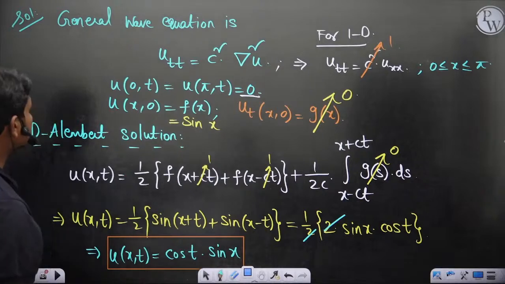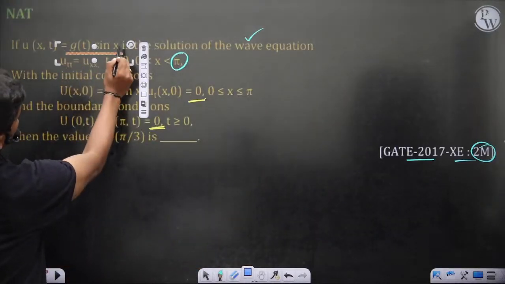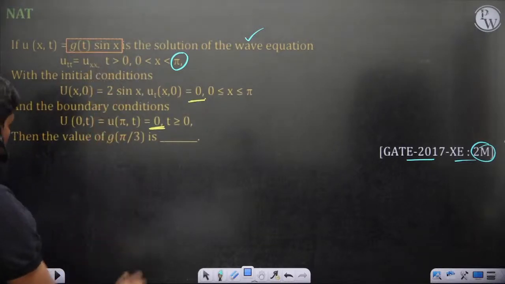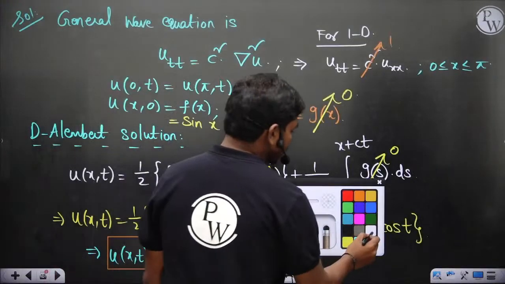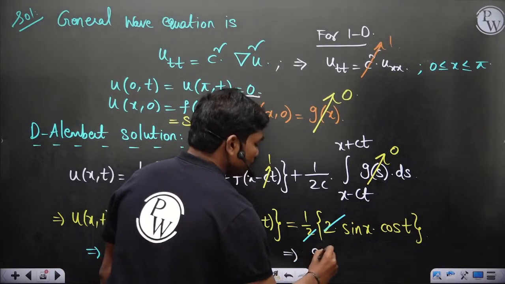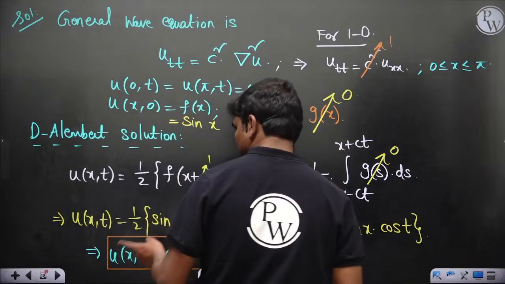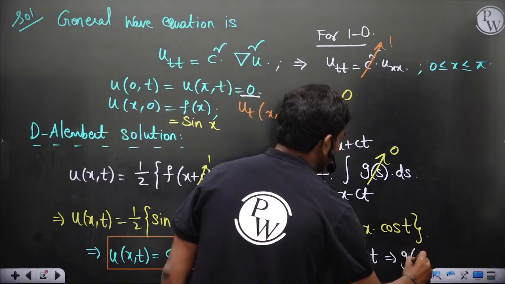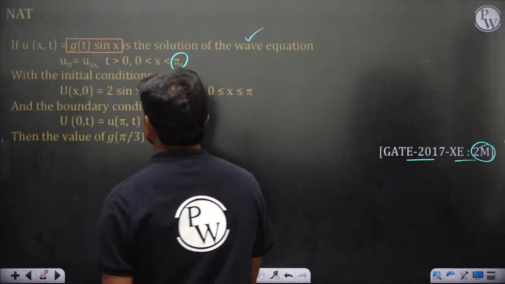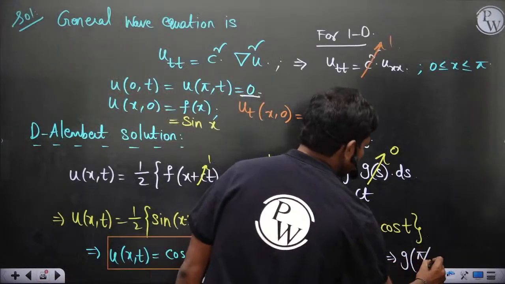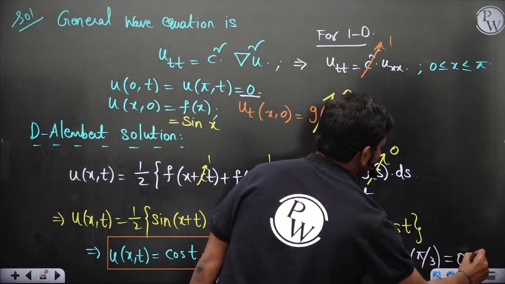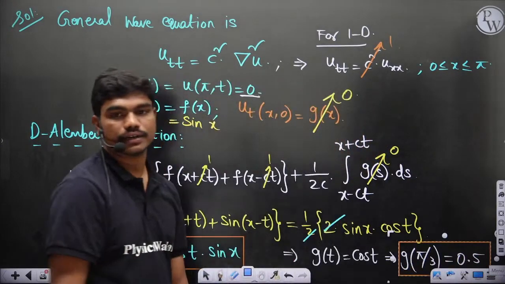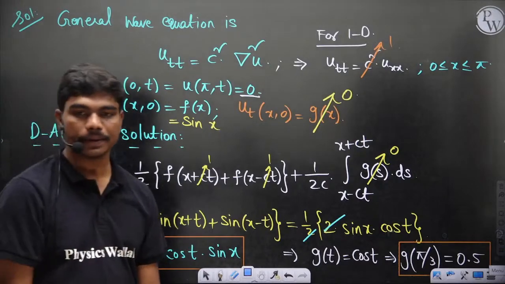Now in the question it's given the solution is g of t into sin x. So by that understanding, the g of t function, which is a part of the solution, is this cos t. And what is g of pi by 3, they have asked, so cos 60 degrees is half, 0.5, that's all. So this is what you get as a solution of the wave equation.